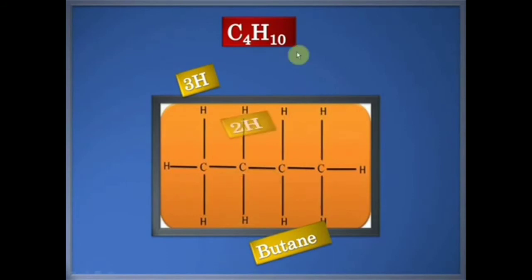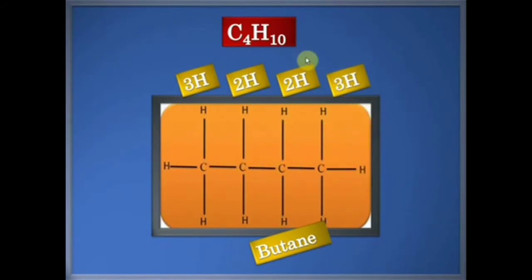The first carbon has 3 hydrogen atoms and it is attached to one carbon atom. The second and third carbon are both attached to 2 carbon atoms and 2 hydrogen atoms. The fourth carbon atom has 3 hydrogens attached to it. So basically we've drawn a carbon chain and we've fulfilled the valency of carbon. Understood? So that's the structure of butane for you. Now this is a series of hydrocarbons, isn't it? We're just increasing the number of carbon atoms in the chain and we're seeing that we're getting different compounds. We had methane, ethane, propane, and now with 4 carbon atoms we have butane.